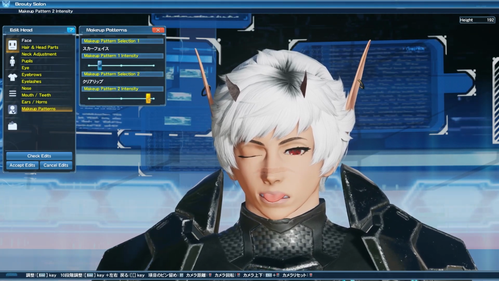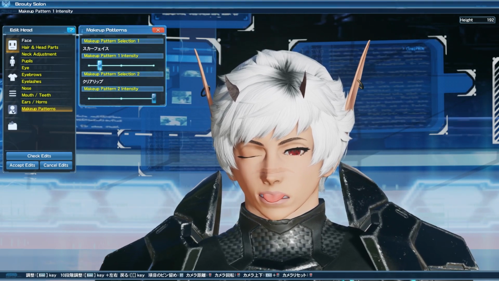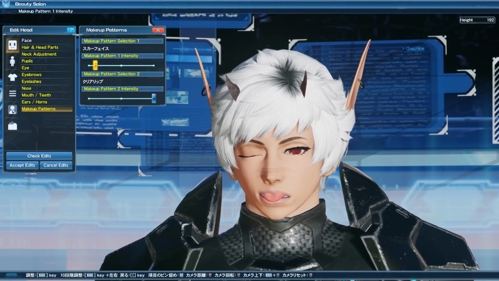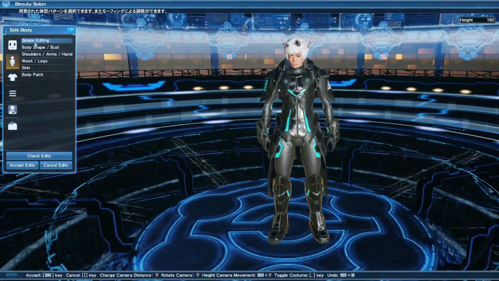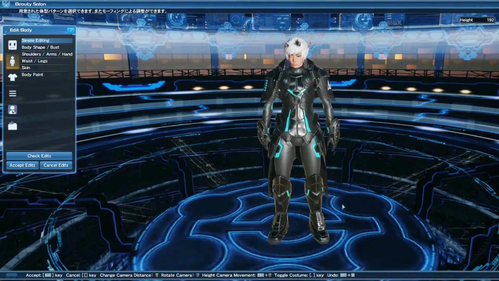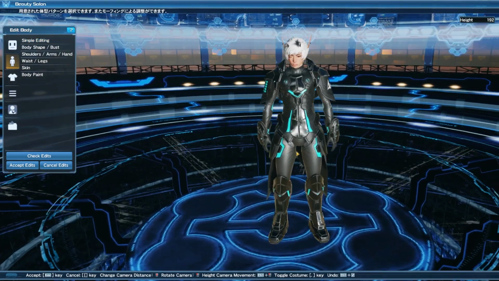But one added feature is you can actually choose whether or not you want it to be super intense or super light. So there are some advantages to moving over into the new makeup styles as well. And then finally going over into the body types. All right, so this is where a lot of people are going to be disappointed because a lot of your older fashion isn't updated to go into the new Genesis system.